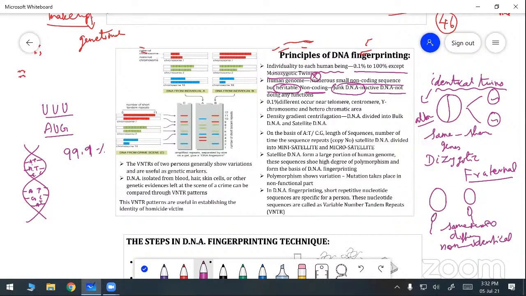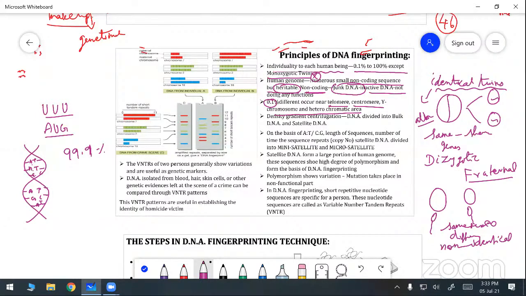Only 0.1% differences, except that. The 0.1% difference occurs near the telomere or centromere of chromosomes and in the heterochromatic area. In the DNA, we can see the telomere and centromere. You already studied about the telomere. According to where it is present in the DNA, it gets the name telomere, centromere, like that. So in that region we can see the 0.1% differences.